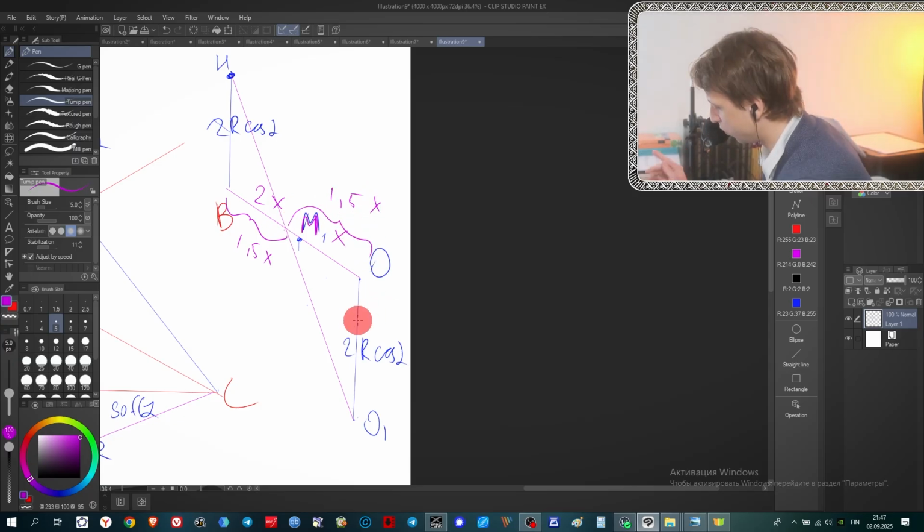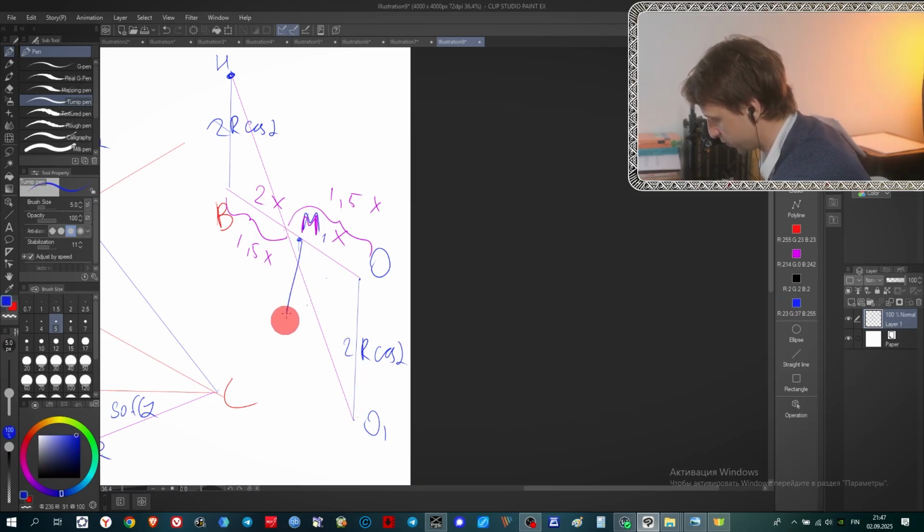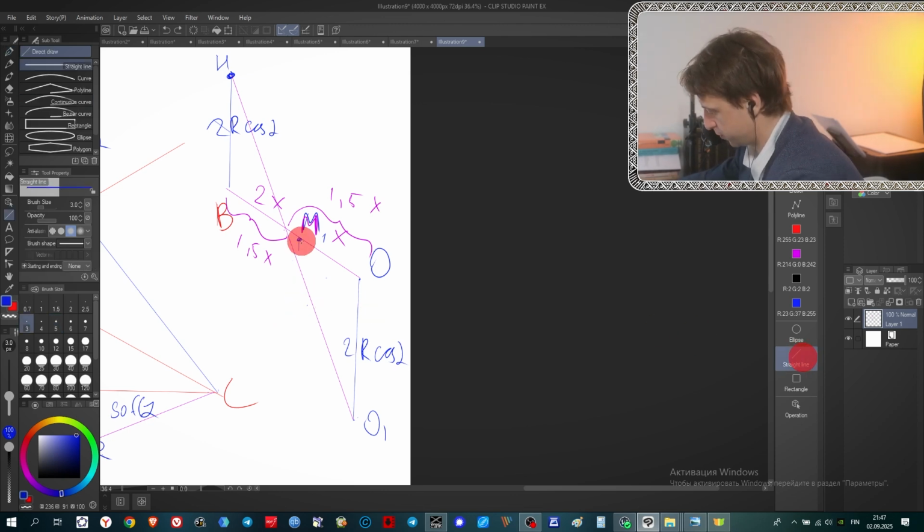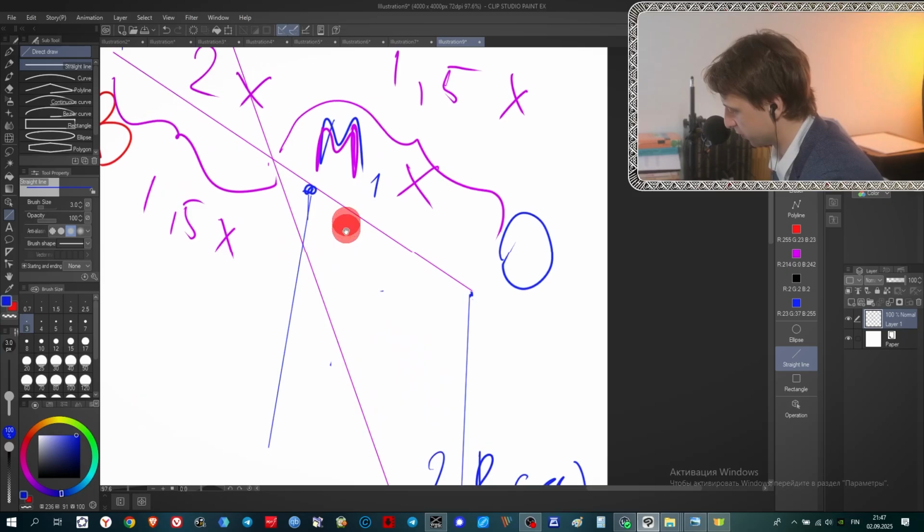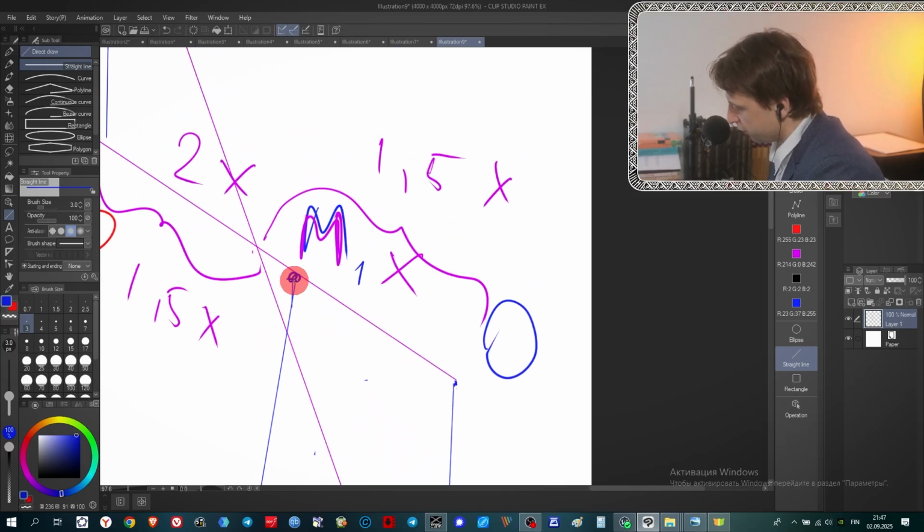Okay, and now what we are doing is we make this parallel line from the point M again. So now we make a line from point M that is parallel to this line. This is a parallel line, and we are almost done. What happens here? If we draw a parallel line from the point M, what would be the length of this portion? Once again, this line is parallel.